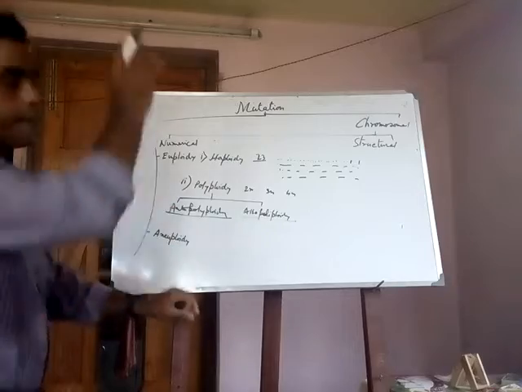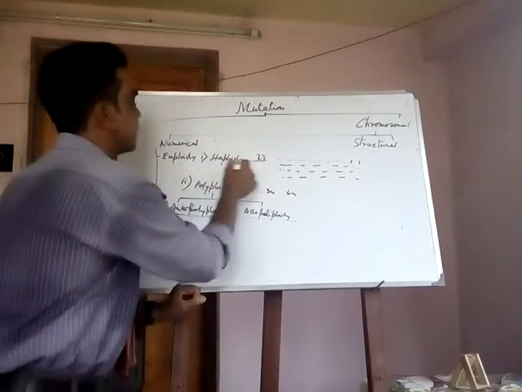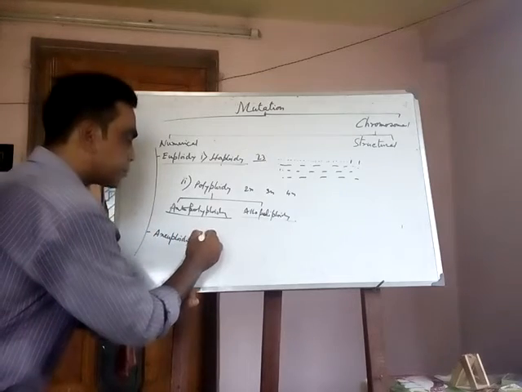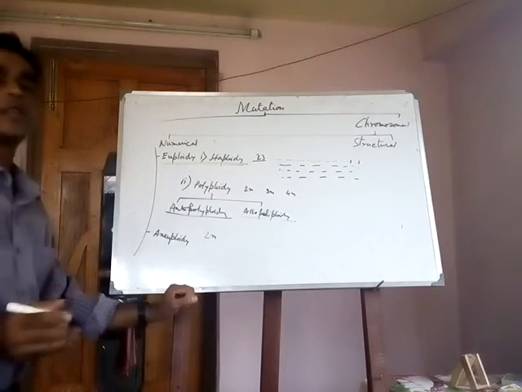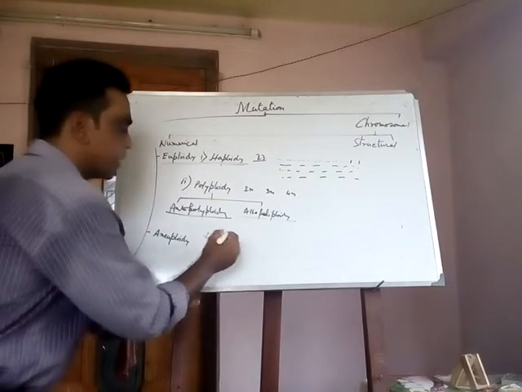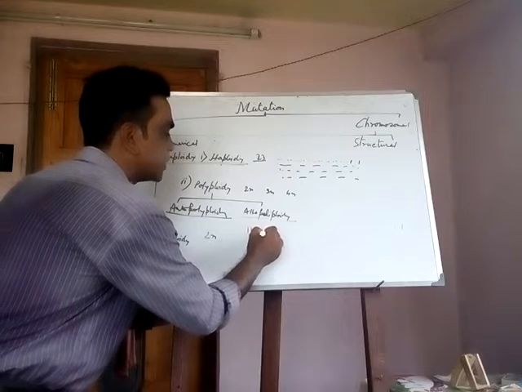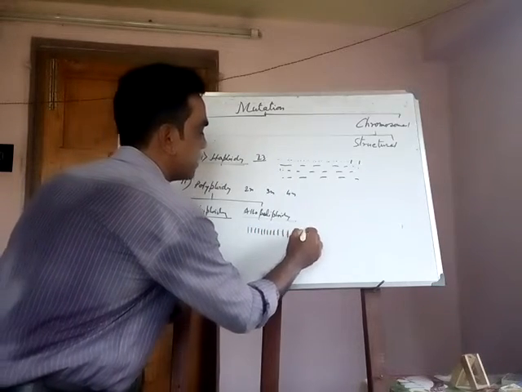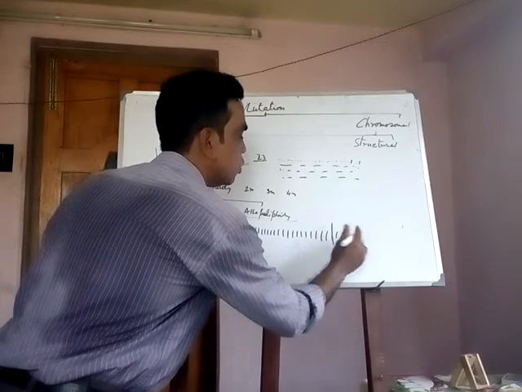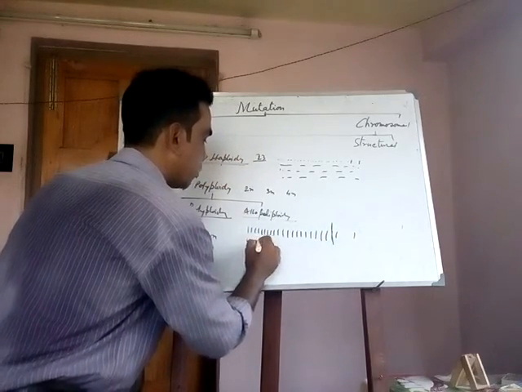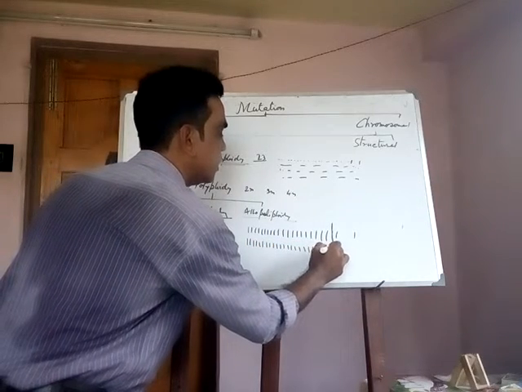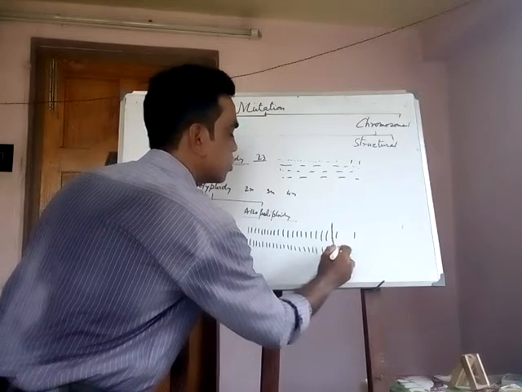Aneuploidy is when the set number is not changed, but the chromosome number is changed. When it is 2n, the diploid set of chromosomes found in our bodies and somatic cells, there are 1, 2, 3 up to 22, 23 pairs.